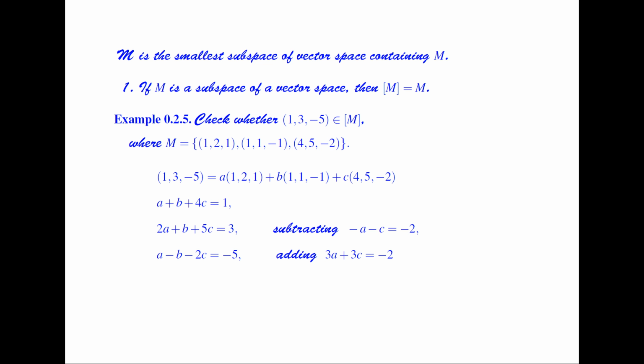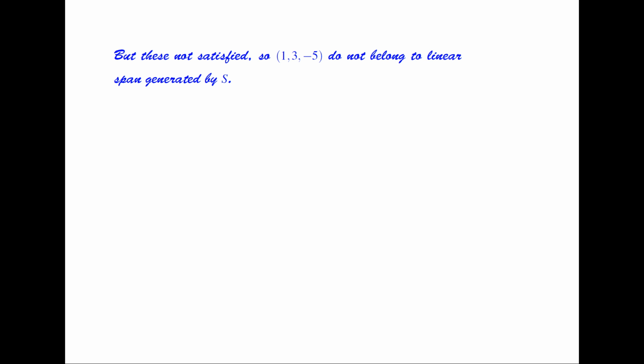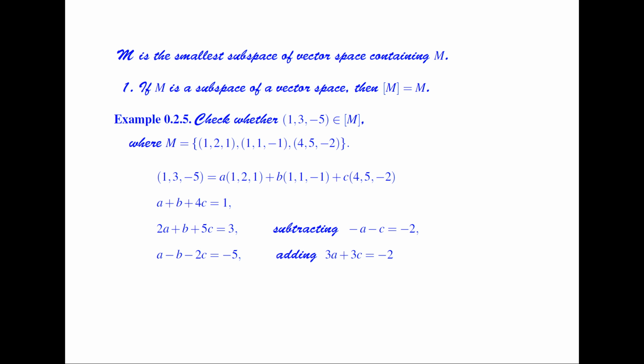So here we found that A plus C is equal to 2, but here we found that A plus C is equal to minus 2 by 3. So both are contradictory. So these are not satisfied. So we can say that this vector (1, 3, minus 5) does not belong to this collection.